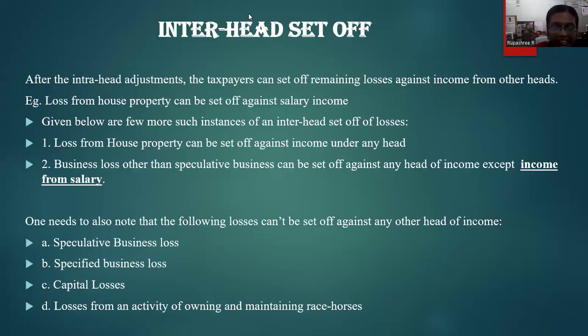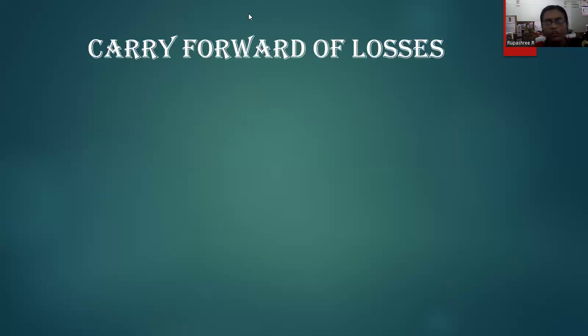But one needs to clearly understand that the following losses listed here cannot be set off against any other heads of income: speculative business losses, capital losses, and loss from an activity run by owning and maintaining horses for racing. Moving on to the next concept, which is called carry forward. So till now, we have understood what is meant by set-off of loss, where we have seen two categories, inter-head set-off and intra-head set-off, along with the exceptions to the rule as well.